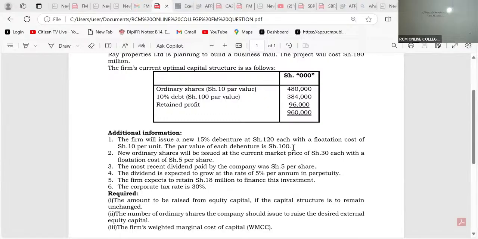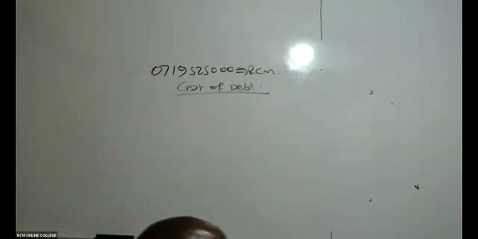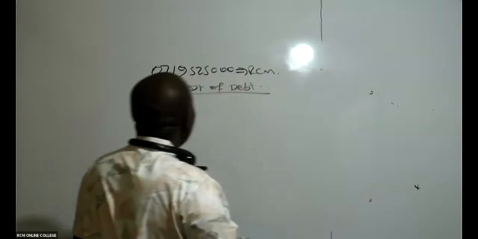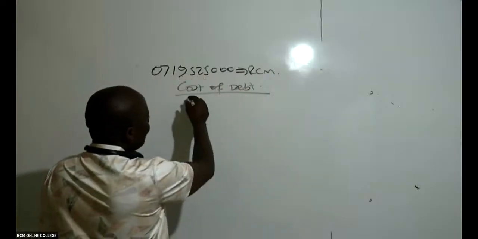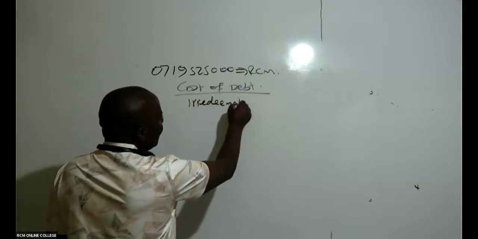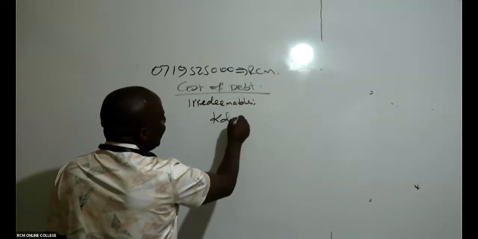If it was a redeemable debt, then I would have seen the period of redemption. I would have seen that this should be redeemed after say 10 years. So this is irredeemable. And if it is irredeemable, then this is an examiner who is wishing you success, because my KD is very easy.